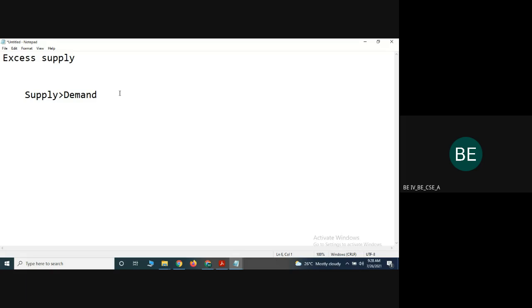The next scenario is excess demand. What happens? Excess demand means, for example, the demand is high compared with the supply. For example, the price of the product is reduced. Obviously, what happened? The demand for the product is high, but supply in the market is very less. That is called excess demand. So demand is high compared with the supply. It's called excess demand.